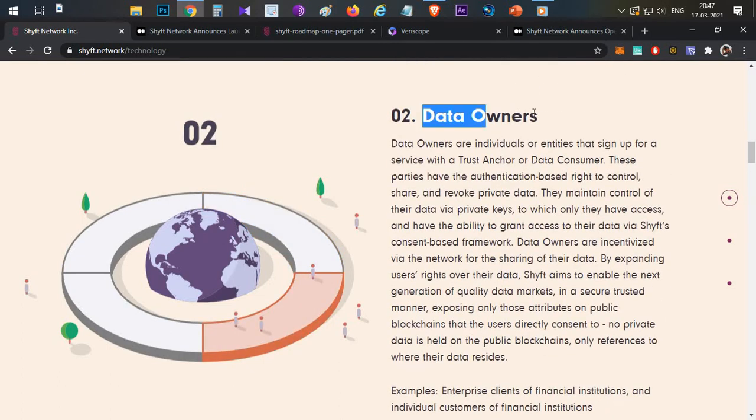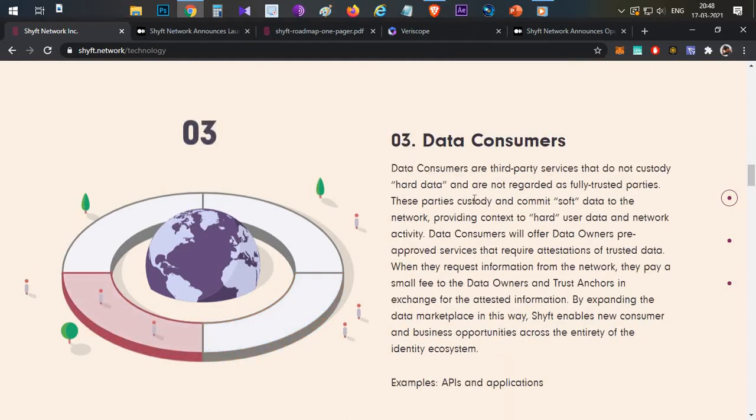Then coming to the data owners. Data owners are nothing but us. Whoever is submitting data into this platform is a user and the owner of that data. Just like in this example, we are the owners of the data. Then coming to the data consumers.